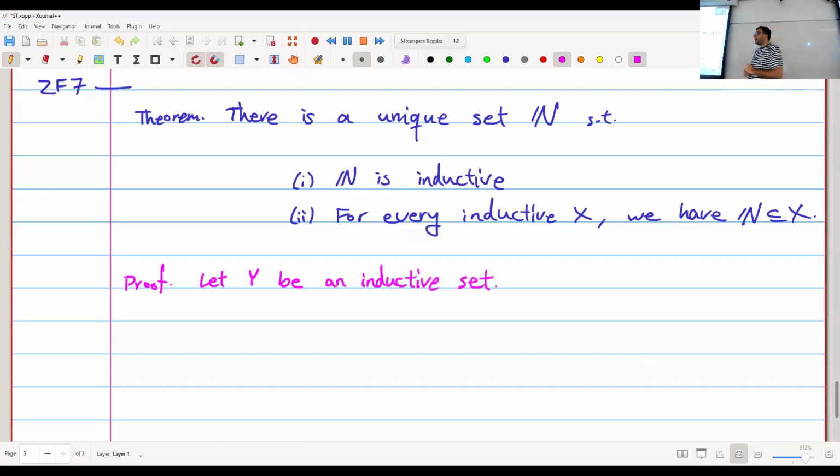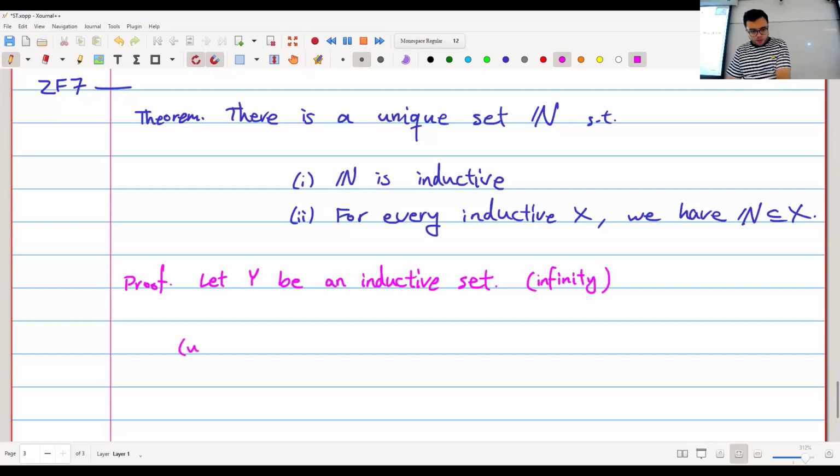Okay, I can do this because the axiom tells me that there is an inductive set. So let's call it Y. Now, Y is not necessarily N. I want to somehow get N out of Y. So here's what I'm going to do. I'm going to use comprehension. So this one exists because of the axiom of infinity.